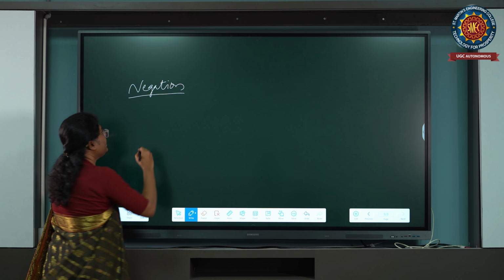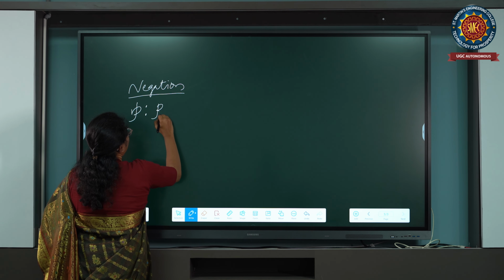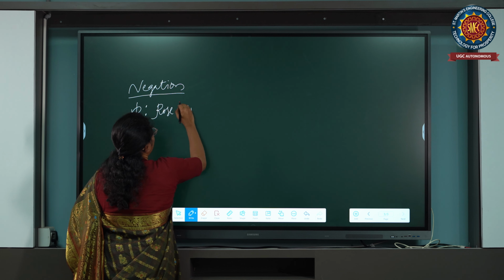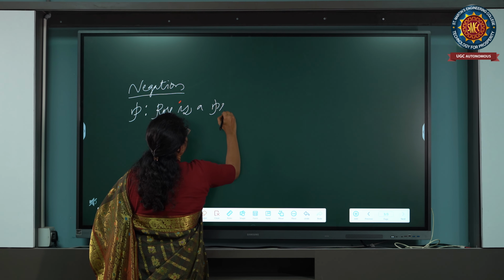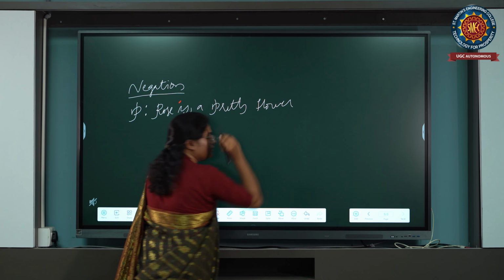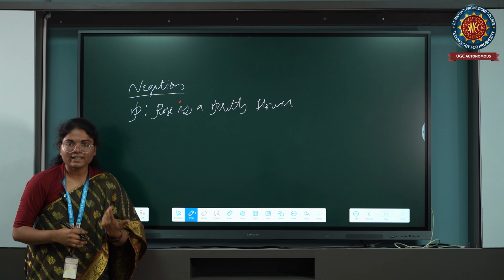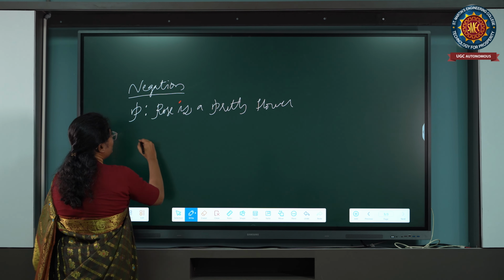Negation. Let me consider a propositional variable P: Rose is a pretty flower. It is a statement. Now what does negation mean?